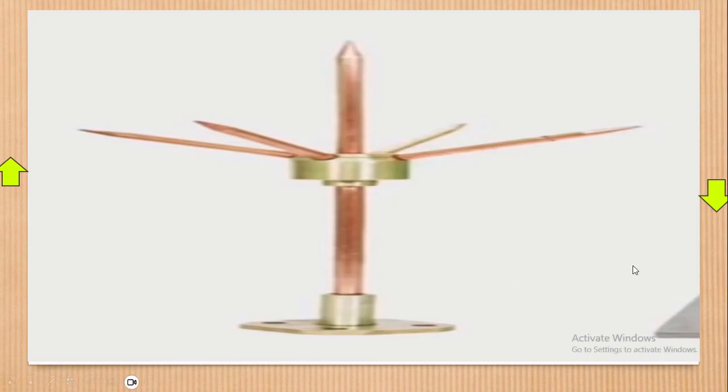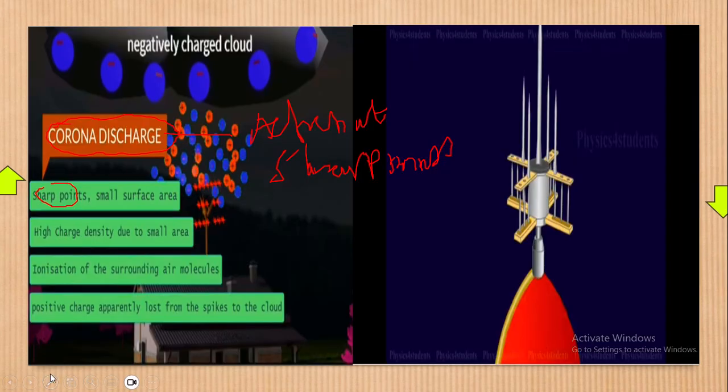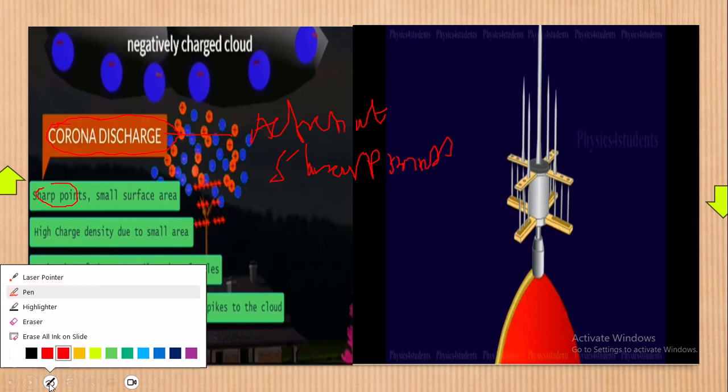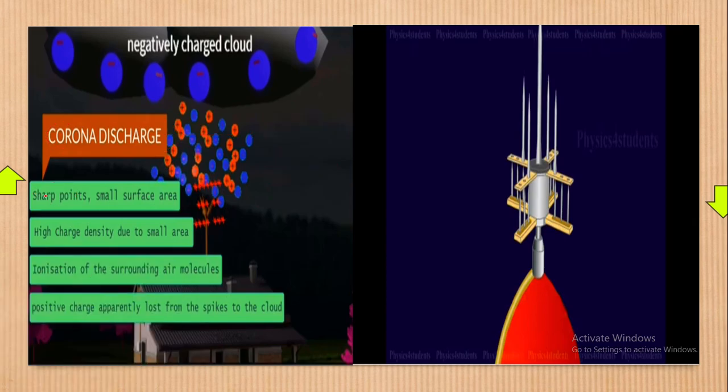Now, back to this picture of ours again. Sharp points, small surface area. Like you're seeing, this spike here is very small, very sharp, and has small surface area. However, it has many charges. If the charges are very many, we call that high charge density due to small area.